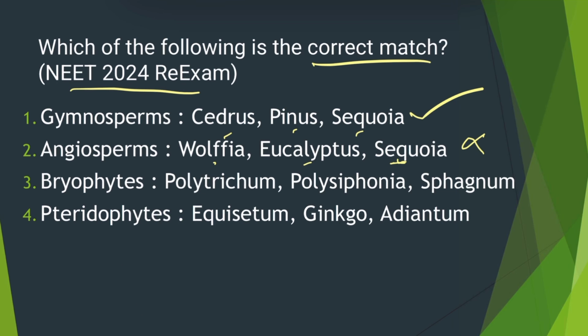And bryophytes: Polytrichum, Polysiphonia, Sphagnum. Polytrichum and Sphagnum both are bryophytes, but Polysiphonia is an alga, so this is also wrong. And pteridophytes, they have given Equisetum, Ginkgo, Adiantum. Equisetum and Adiantum both are pteridophytes, but Ginkgo is not a pteridophyte, it's a gymnosperm, so this is also wrong. So the answer is the first one.